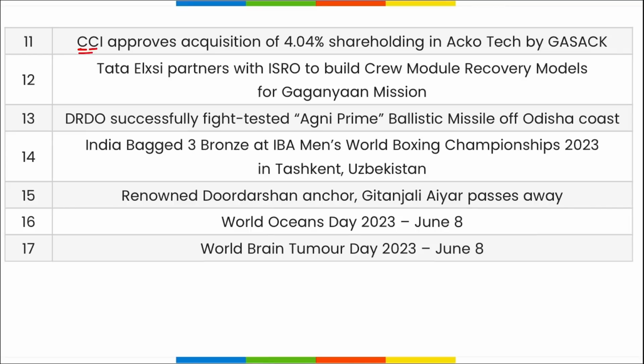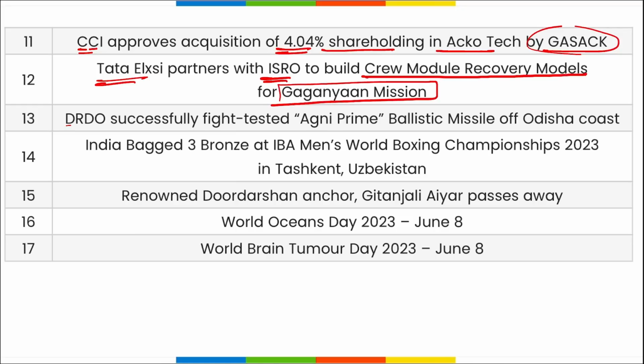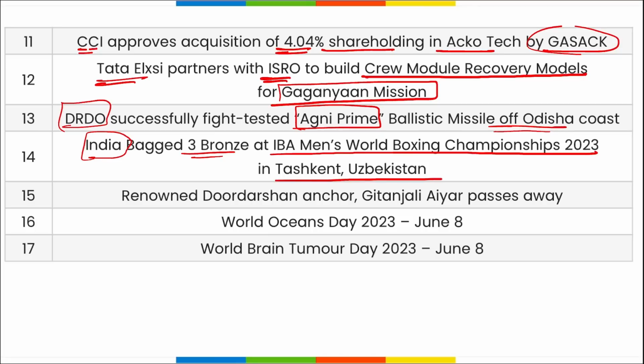CCI has approved the acquisition of 4.04 shareholding in Ecotech by GASCCK. Tata Elxsi partnered with ISRO to build crew module recovery modules for the Gaganyaan mission. DRDO successfully flight tested the Agni Prime ballistic missile off the coast of Odisha. India bagged 3 bronze at the IBA Men's World Boxing Championship in Tashkent, Uzbekistan. Renowned Doordarshan anchor Gitanjali Iyer has passed away.